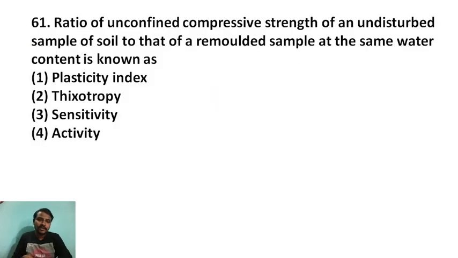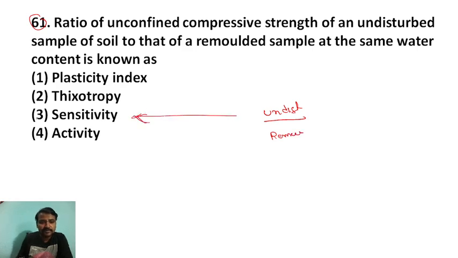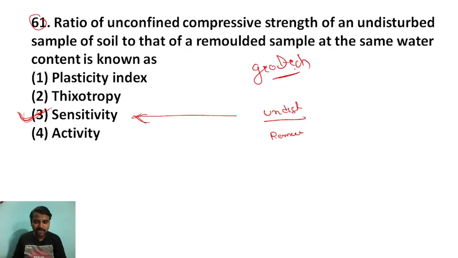Okay, next question. The ratio of unconfined compressive strength of an undisturbed sample of soil to that of a remolded sample. Directly we can say this is sensitivity. By seeing the question only you can answer. This is again a geotech question. Geotech is very important, please go through this. Still you have 2 days, please go through the geotech questions.